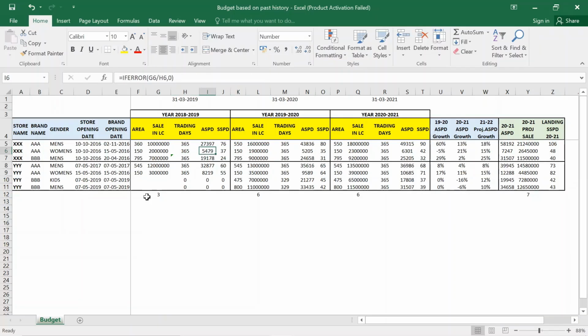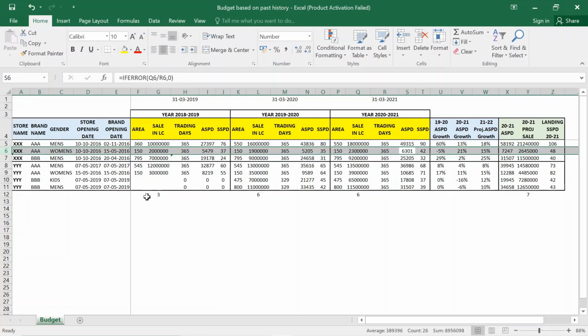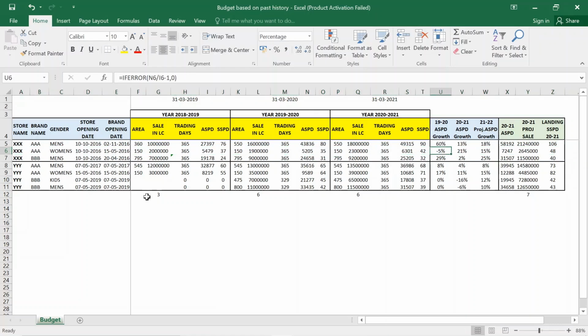So average sales per day for this store was 5,000. For the next financial year it has gone down to 5,200 rupees, but again we have seen a spike in 2021, which is 6,300 rupees. Now the area remains the same throughout these 3 years. So we have seen a 5% degrowth in ASPD, then we have seen a 21% up. Now there can be a hidden variable, you might have done some changes or XYZ, or the brand actually is performing. So we have seen a 21% growth.